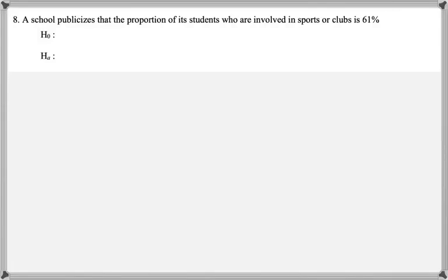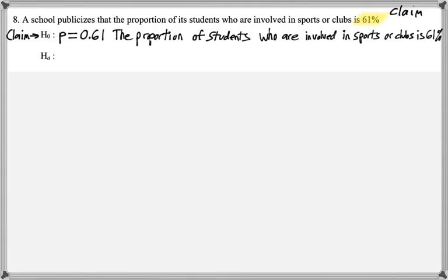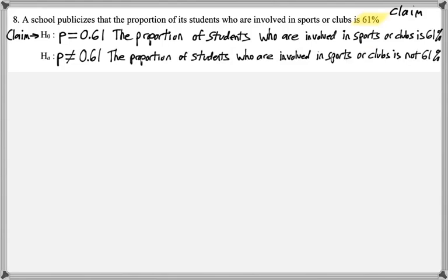A school publicizes that the proportion of its students who are involved in sports or clubs is 61%. So that's the claim, and that's the same thing as p = 0.61. So the claim is the null hypothesis. The alternative hypothesis would then be p ≠ 0.61. So the proportion of students who are involved in sports or clubs is not 61%.